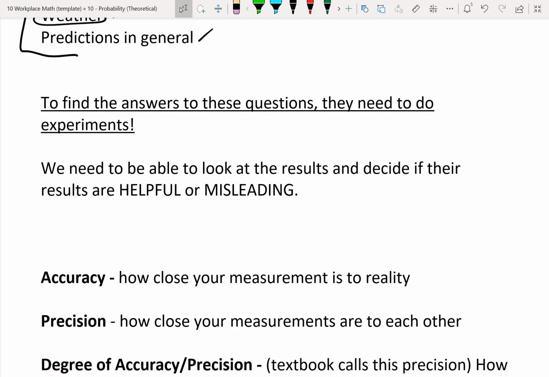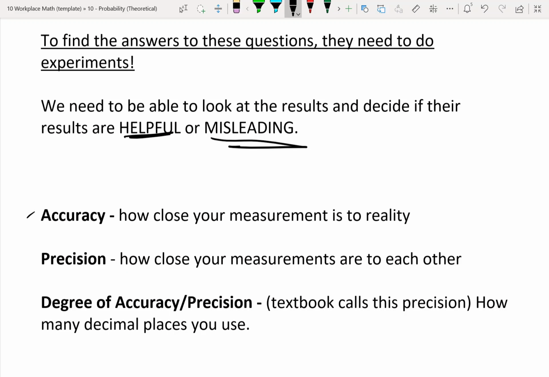So sometimes when we get results, they will be helpful and useful. Sometimes they'll be misleading. So that's where you get someone who says like, oh yeah, I know what's going to happen tomorrow. It's going to be like this. And they think they know what's happening, but they're actually just making you think the wrong thing. So there's 3 words we need to know. Okay, accuracy, precision, and degree of accuracy or precision.